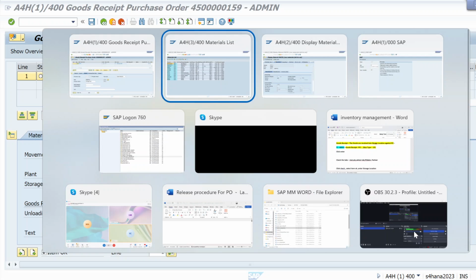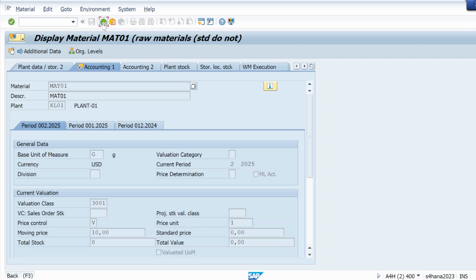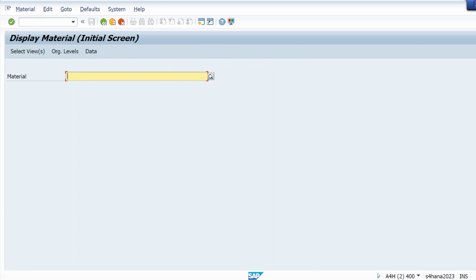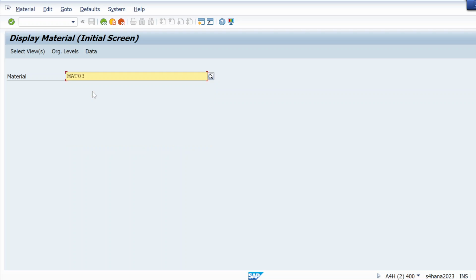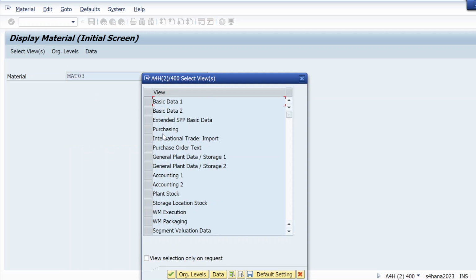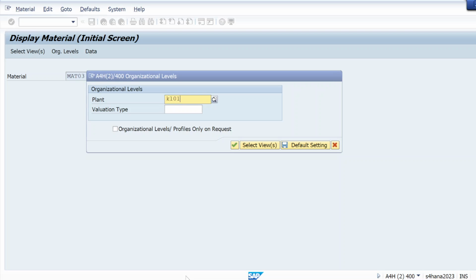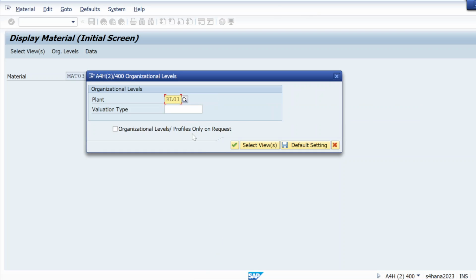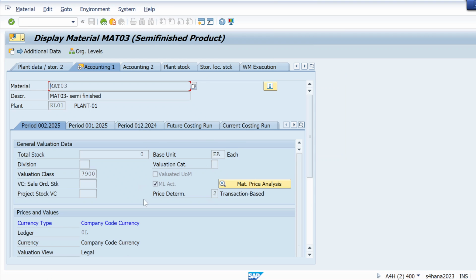In MM03, let me check MAT03. MM03 is a T code to display material. So I'm just displaying material. MAT03 I'm using here. Select views, and I'm going to the accounting one view. Go to org level, KL01, this is the plant. Hit enter. You can see material ledger is activated here.